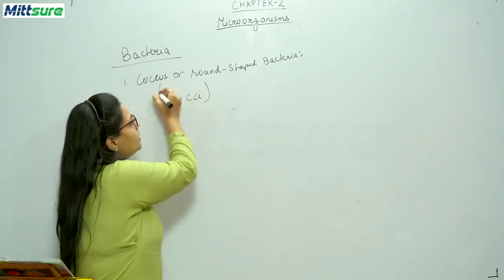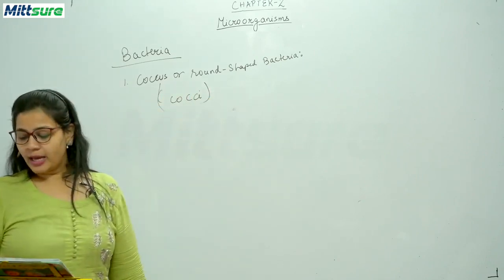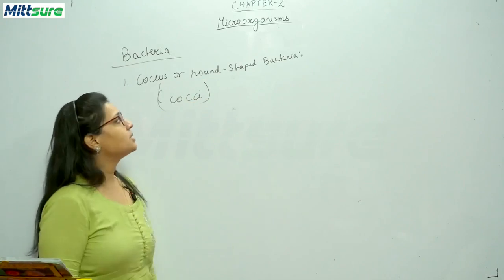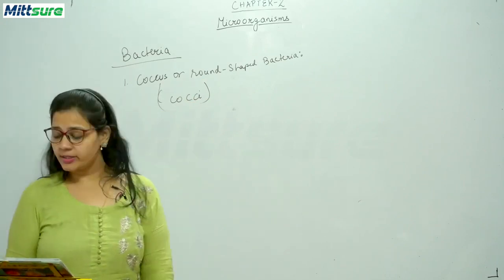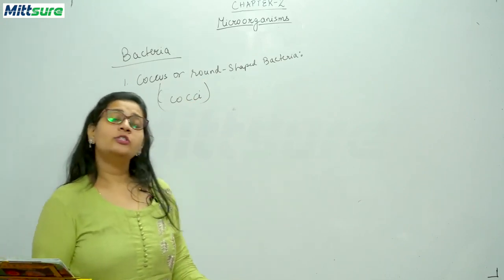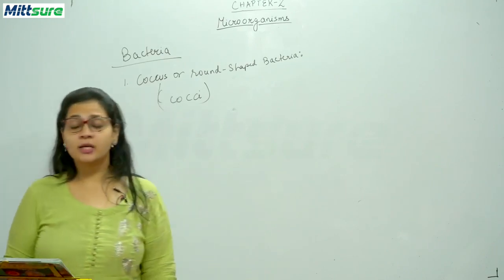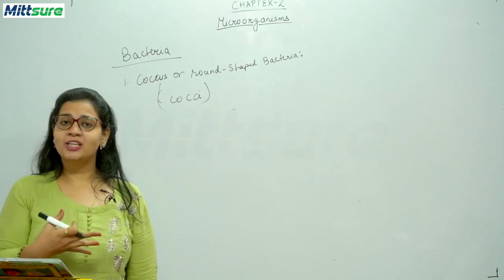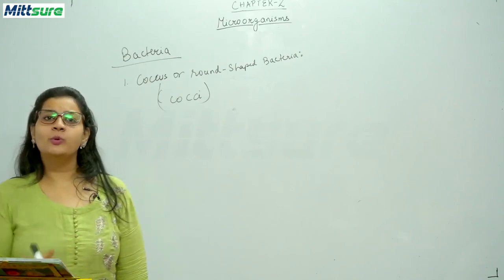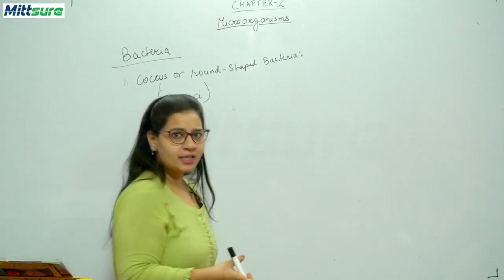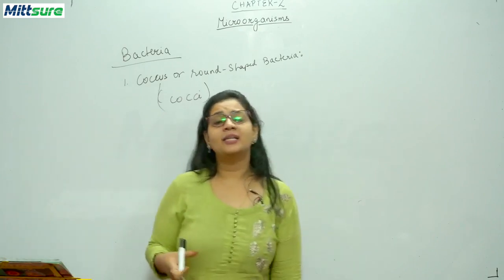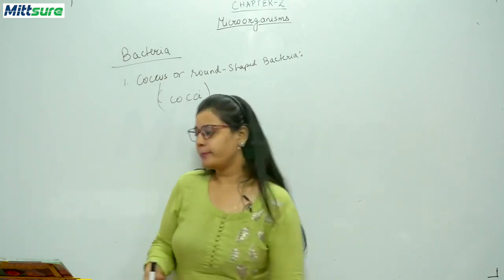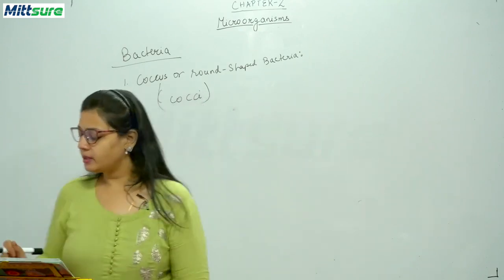It is in plural, okay? And the example of this coccus or the round-shaped bacteria is streptococcus. You know, streptococcus is a bacteria which causes pneumonia also. So which microorganism causes pneumonia? Pneumonia is caused by a bacteria, and the name of the bacteria is streptococcus. Okay? Is this topic clear?